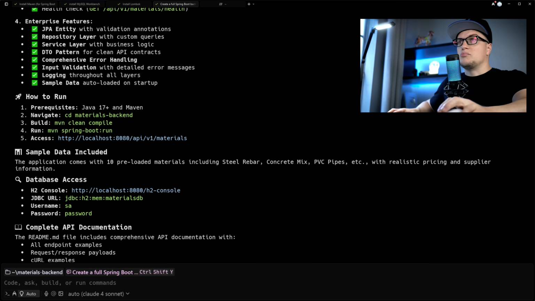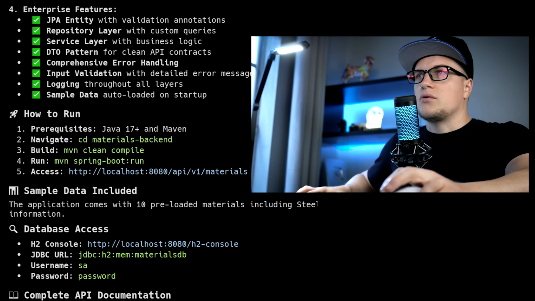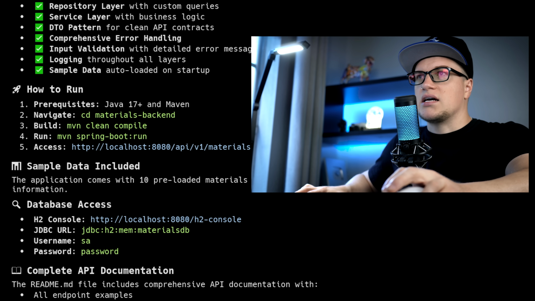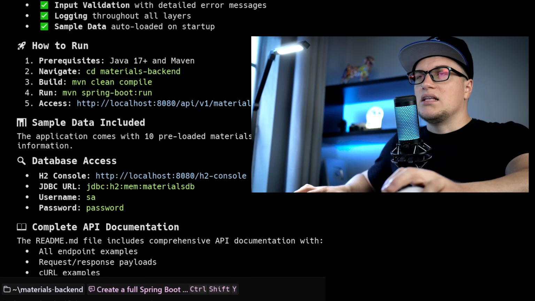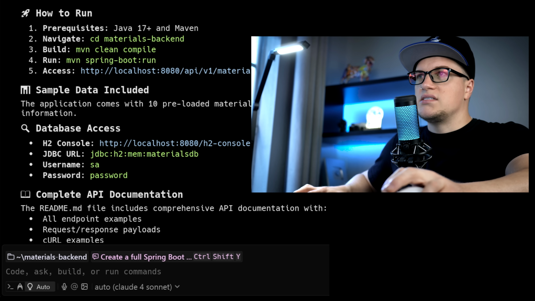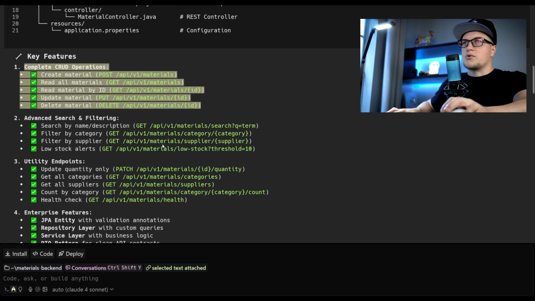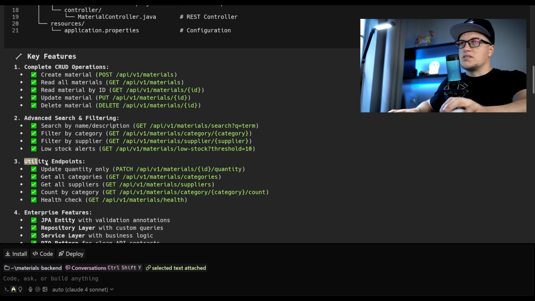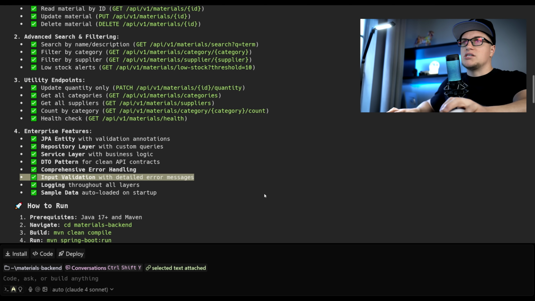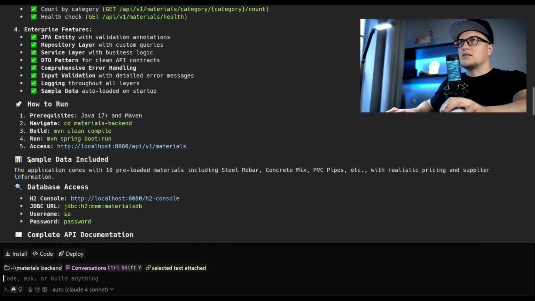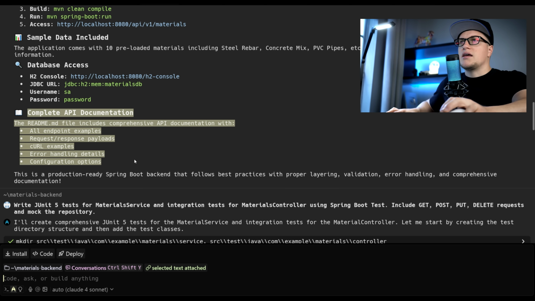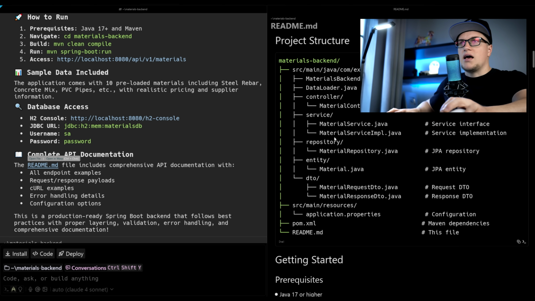The backend is complete. Warp generated a full production-ready Spring Boot backend for the materials module. It created all necessary directories and classes, implemented a clean, layered architecture with entities, DTOs, repositories, services, and controllers. It includes full CRUD operations, advanced filtering, utility endpoints, input validation, logging, error handling, sample data, and complete API documentation, ready to run out of the box.